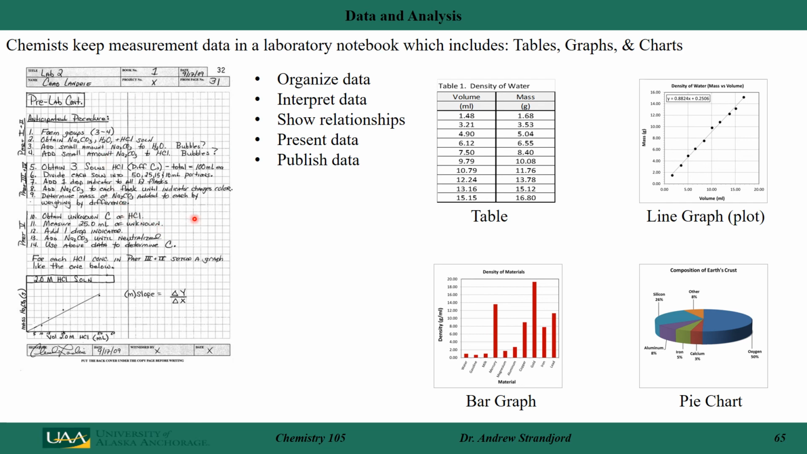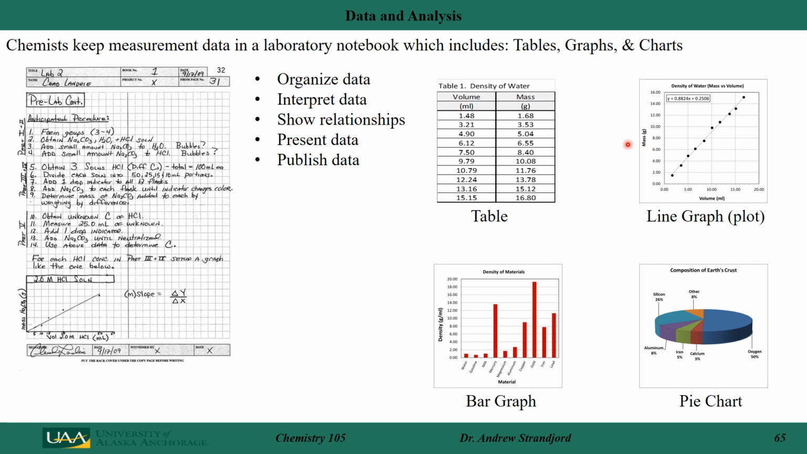Notice in this notebook I have a graph here. I also have some values, 100 milliliters each. I have some values that I've taken. These are just examples of a typical table that I would write in a chemistry notebook. I have a title and I have some headings above each column, which includes the units for that column.